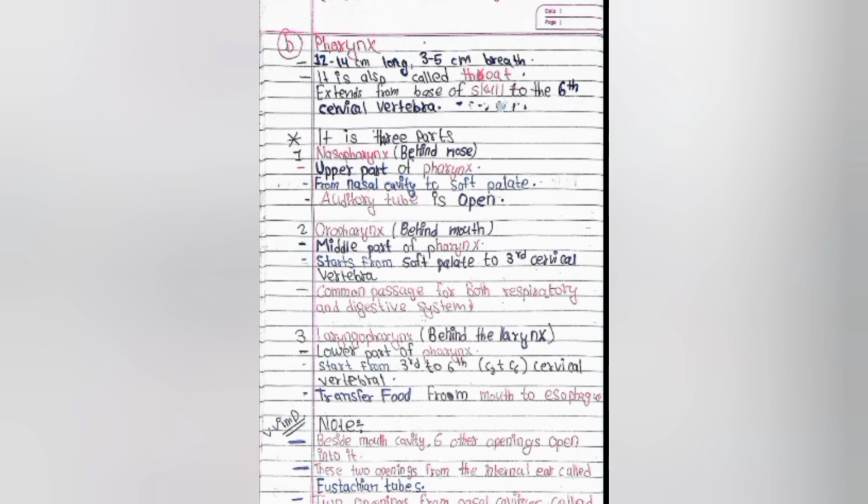Now we are talking about the second part of the alimentary canal, that is pharynx. Pharynx is 12 to 14 cm long, 3 to 5 cm in breadth.